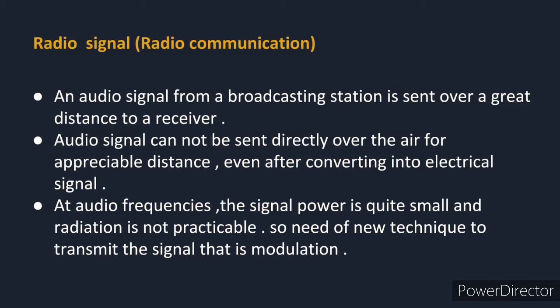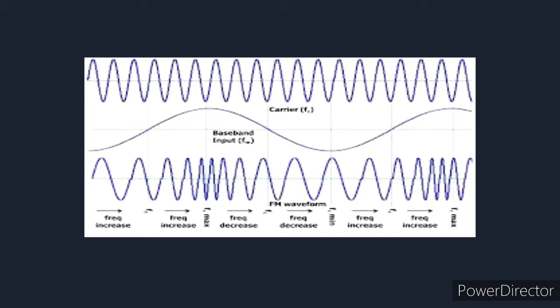In our next slide, in your first figure, you see the carrier wave, that is a radio signal wave. It is a high frequency wave. You see why it is high frequency: the number of cycles per second is more, and that is a carrier wave. In the second figure, this is a modulating signal, a low frequency signal wave, because the number of loops is minimum.